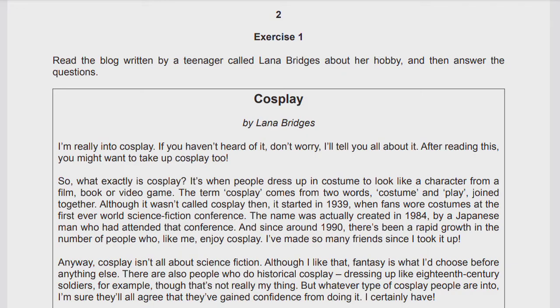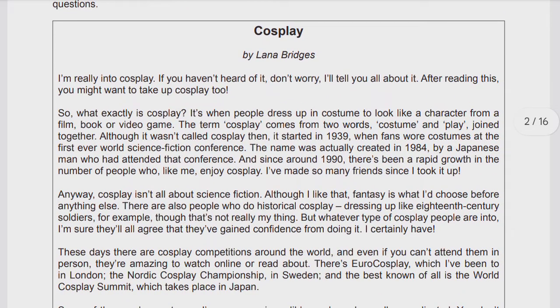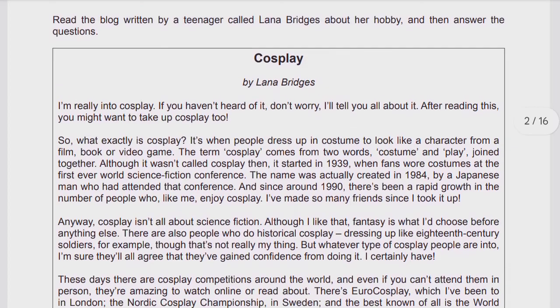So exercise 1: read the blog written by a teenager called Leonard Bridges. This is a reading text from a blog, as I told you in the syllabus video that the reading text can be from a blog, article or website. So here is a blog that you will read. You can pause the video and read it. You can also solve this paper and send it to us through WhatsApp to be checked and analyzed, to give you feedback on how well you are prepared for the exam.